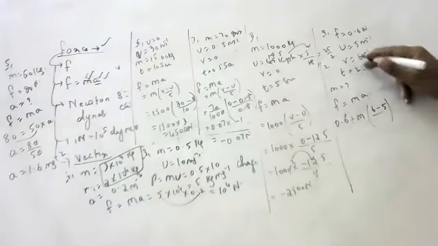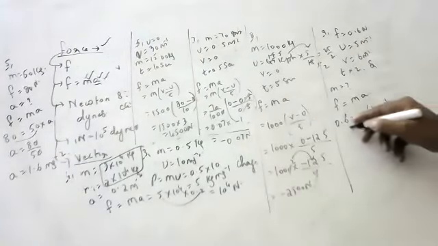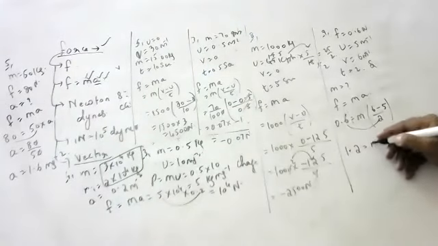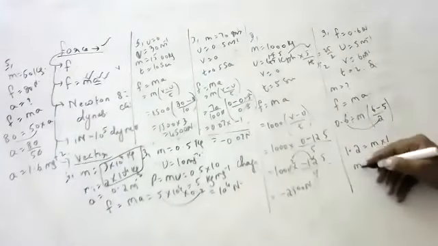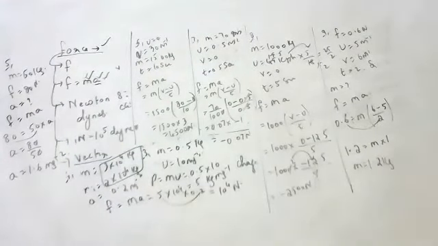No, this is 2 seconds. So 0.6 into 2, 1.2 is equal to m into 1. 1.2 is equal to mass. Mass is 1.2 kg. Understood? Yes.